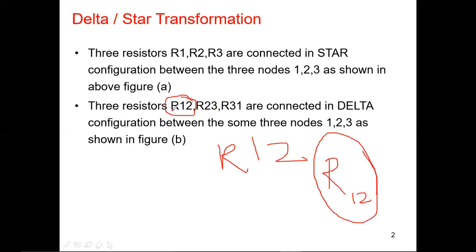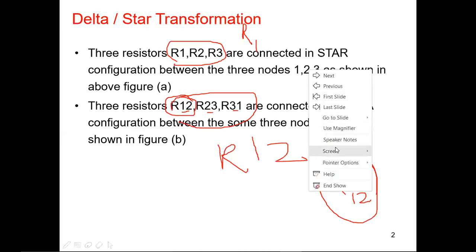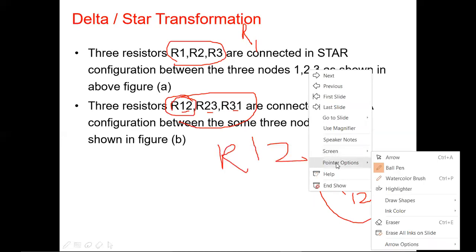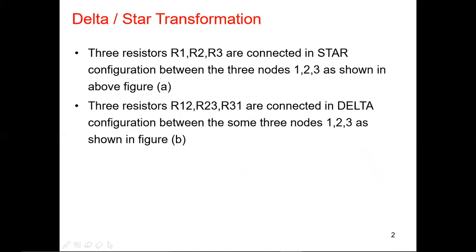You should not use the same font for writing the equation. Instead of R1, write R subscript 1, where the 1 should be small. R2, 2 should be small. R3, 3 should be small. R12, 12 should be small. 23 and 31 should be small. The small is nothing but a subscript. So please remember that point. Don't follow slides blindly. Please question yourself while you are following anything. That is what engineers do, right?